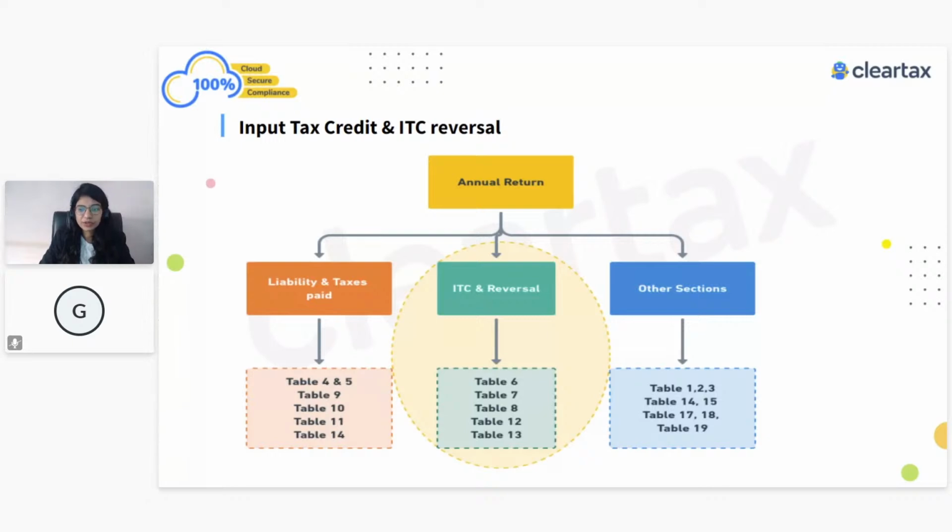Other query I could see from Chintan, who is asking, GSTR-1 on the higher side, but corrected in GSTR-3B. Chintan, if information is correctly filed in your GSTR-3B, then obviously the best part is you should also correct your GSTR-1 on time. Till at least the next September return period, you should make all the amendments and adjustments, so that your GSTR-1, 3B and books of account, all three, match. But still assume that you have not done any correction in GSTR-1 and it is shown at a higher side. Don't worry. While you are filing your GSTR-9, just file on the basis of your GSTR-3B and the books of account. That is how you should do it.